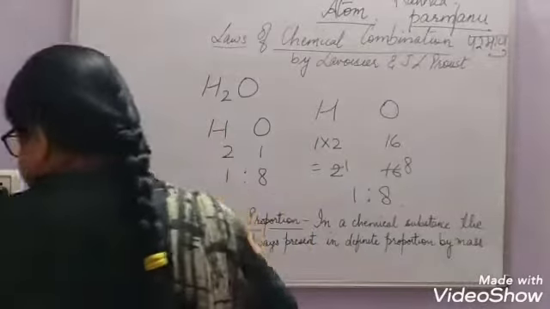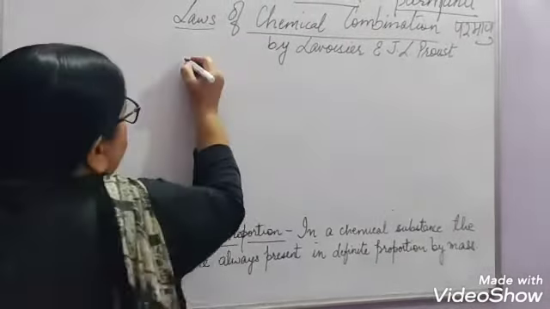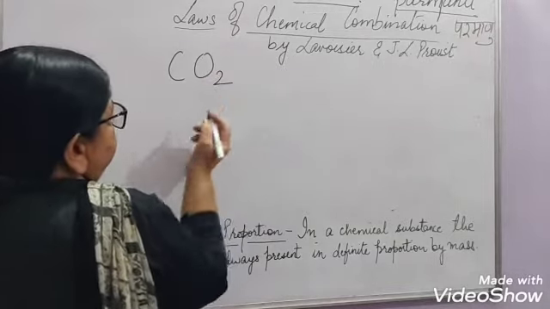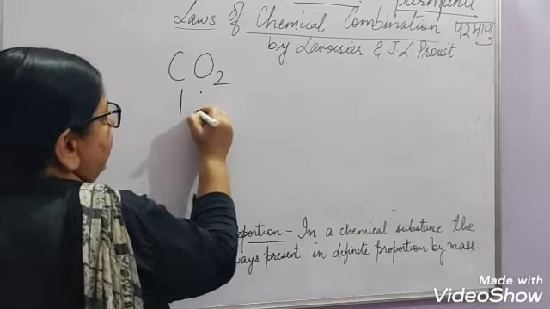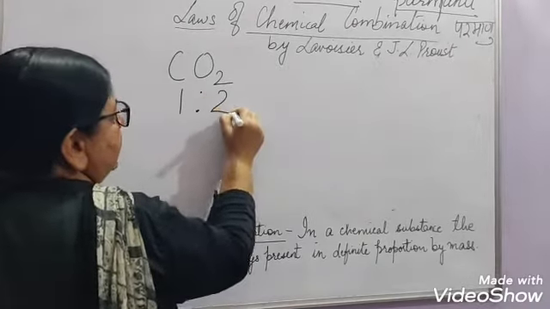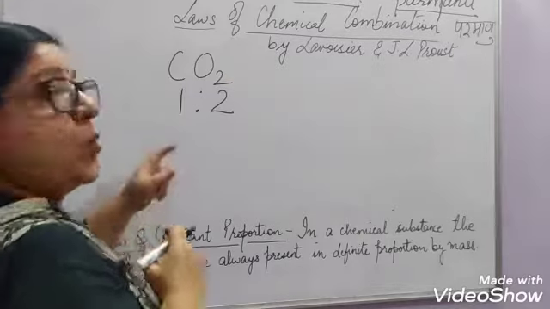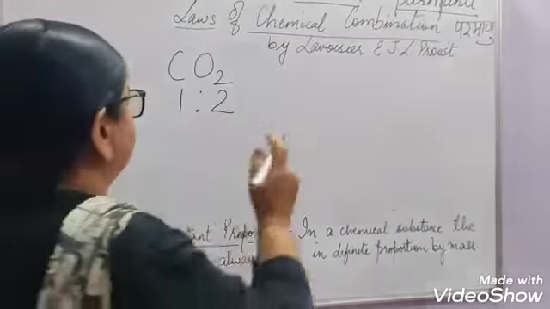We can take another example also. Carbon dioxide. Now in this, carbon and oxygen are present in the ratio 1:2 by volume. Carbon is 1 part and oxygen is 2 parts always.